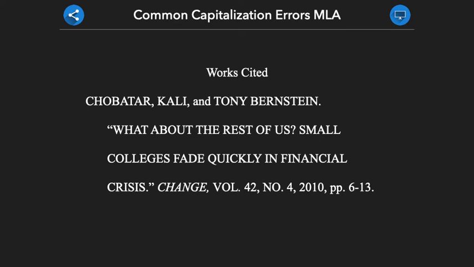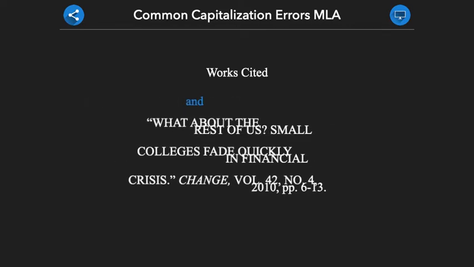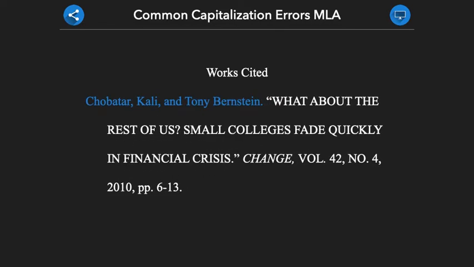When providing works cited page citations, there are some common capitalization errors that occur. Within the author section of the citation, we need to ensure that we are capitalizing the names as we would normally capitalize them. In other words, we will only capitalize the first letter of each name, as is shown here.